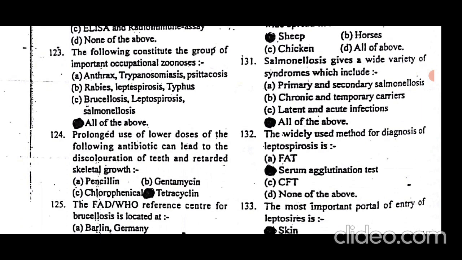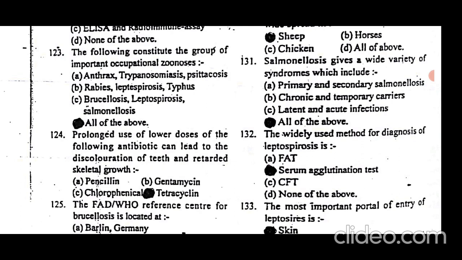The following constitute the group of important occupational zoonosis. All of these have zoonotic importance: anthrax, trypanosomiasis, psittacosis, rabies, leptospirosis, typhus, brucellosis, salmonellosis. All of them have zoonotic importance.